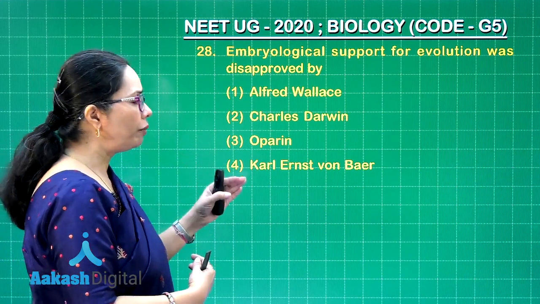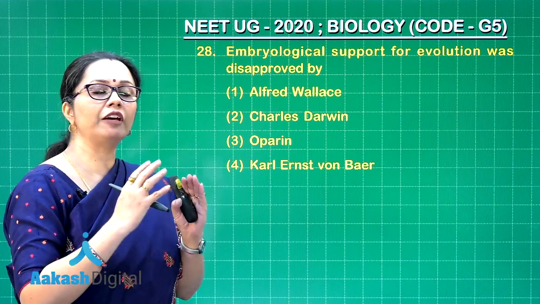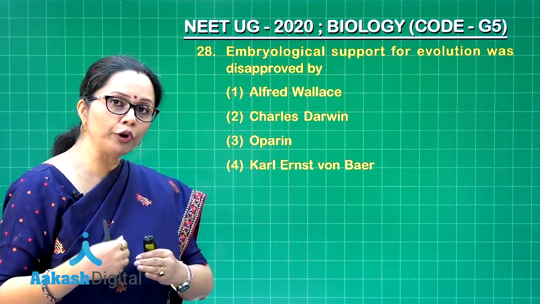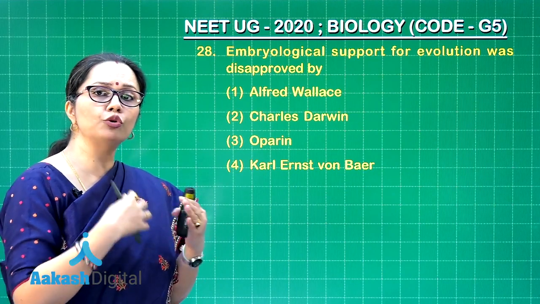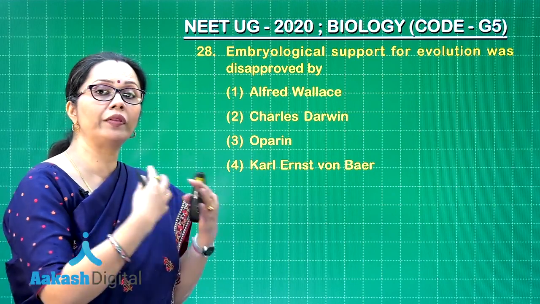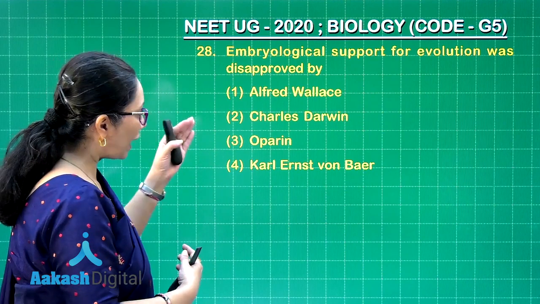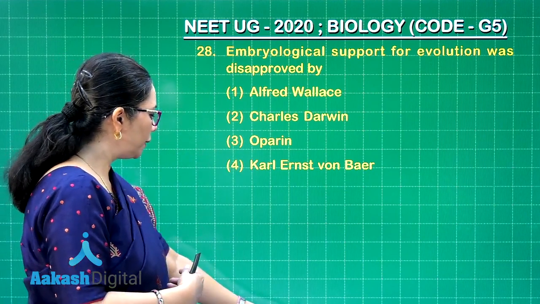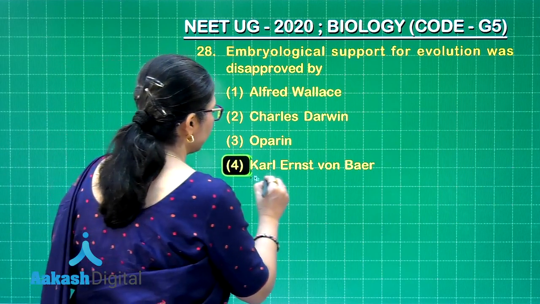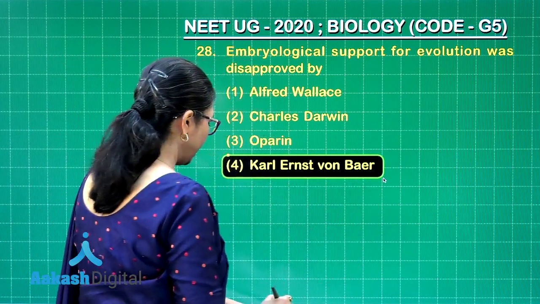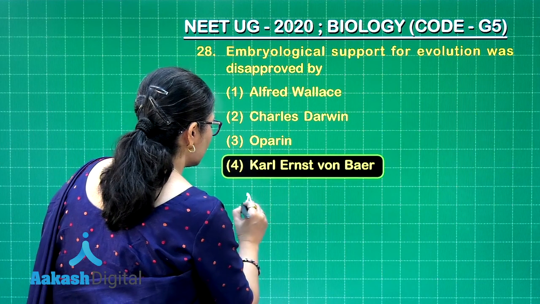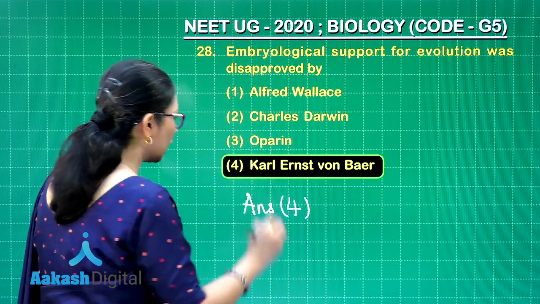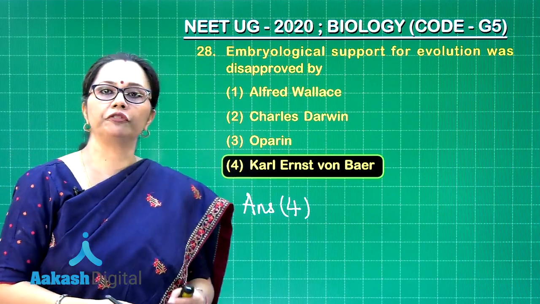But von Baer had disapproved it by giving his own Baer's law, and according to him the embryos resemble each other, but there is no resemblance between the embryo and the adult. And so, that is why our answer here is crystal clear, that would be Karl von Baer, and that is the fourth answer. Now, let us move forward with further questions.